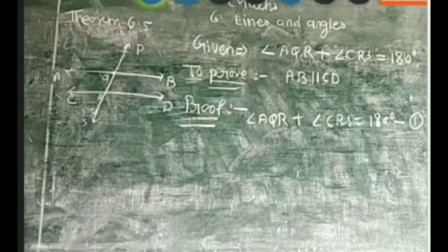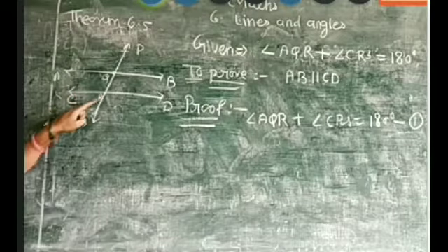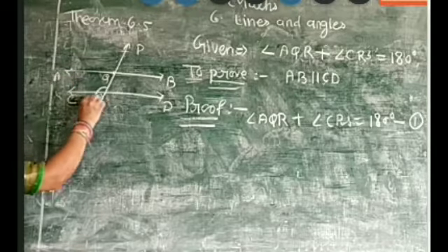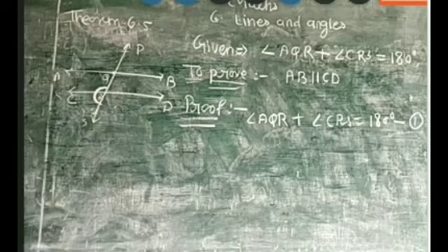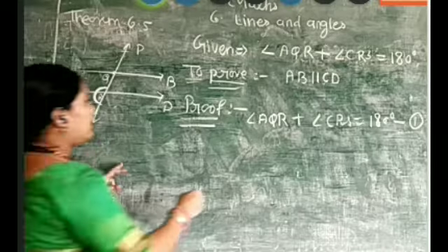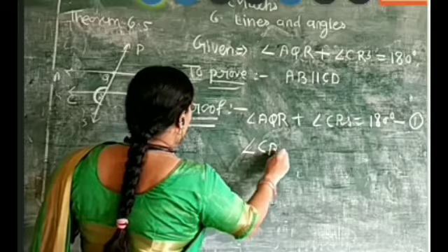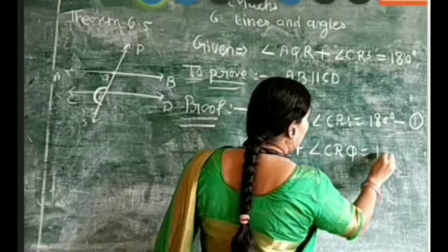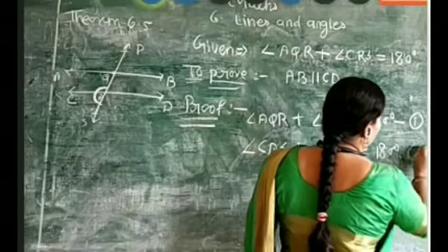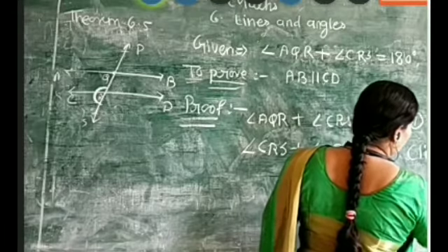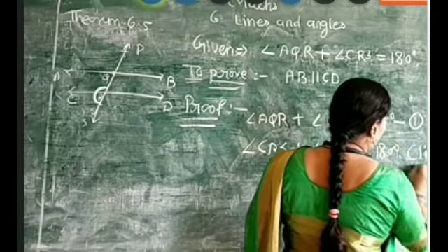Now you can see that angle CRS and angle CRQ, these two angles, what are they forming? They are forming a linear pair. So their sum is equal to 180 degrees. So right here, angle CRS plus angle CRQ is again 180 degrees. Why? Linear pair angles. Give equation 2.